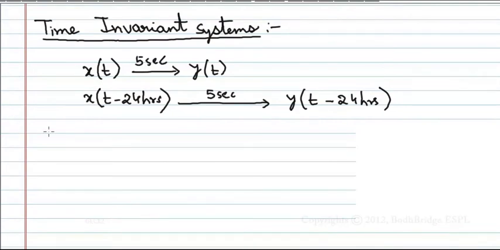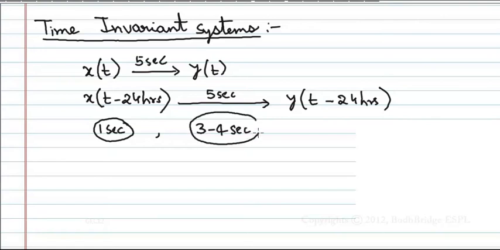Let us take a small example. Like you have a new cell phone. When you have a new cell phone, when you press anything, you will get immediately the output. That is on your screen, whatever you want to see, you will get. But after 1 year, what happens when you press the same button? There will be a delay. Means initially you used to get the display in 1 second, but after 1 year, because it has become old, it is taking some 3 to 4 seconds. Means what? It is not behaving as the same one when you have bought it. This is called time variant systems.